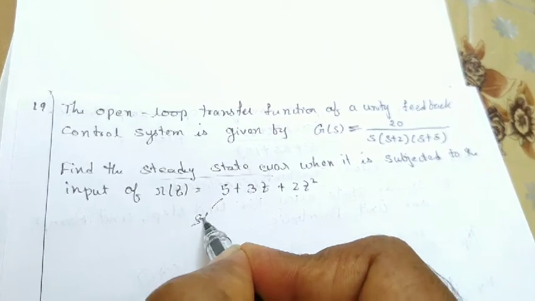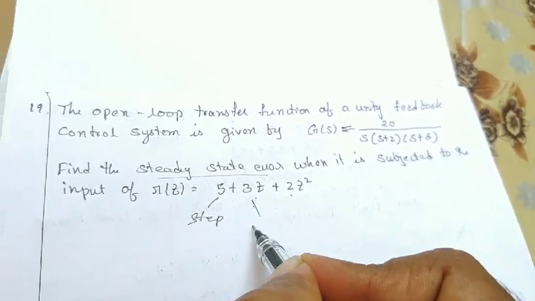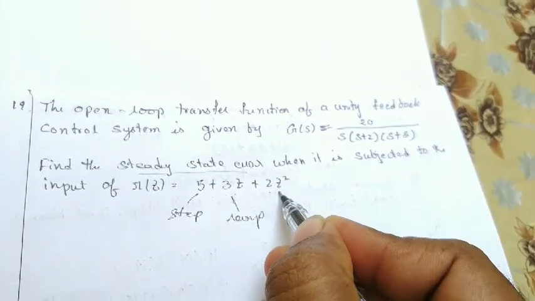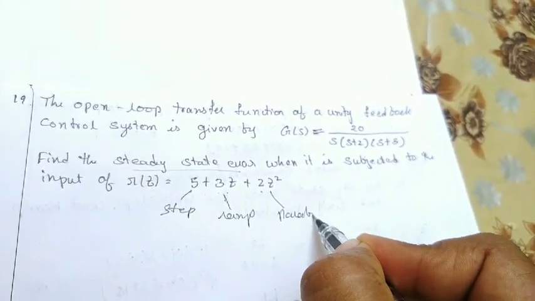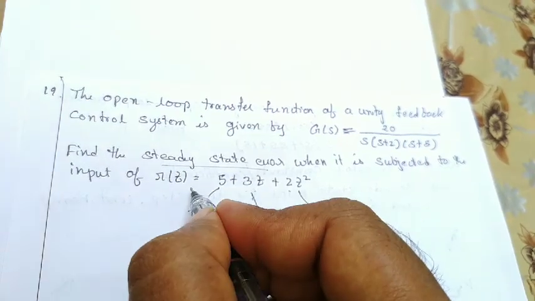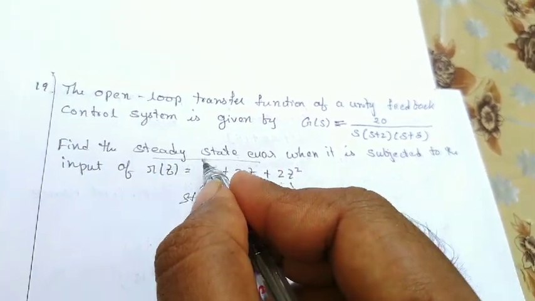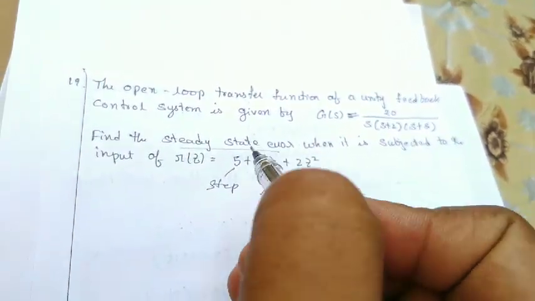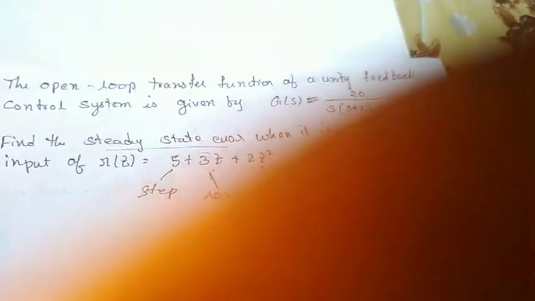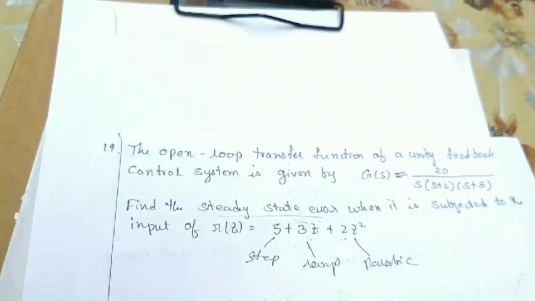One is step input, this is 3t ramp input, this is 2t square parabolic input. So my input is a combination of all the three. For all of these three we have to find out the steady state error. So how to find this? Let us solve the problem.